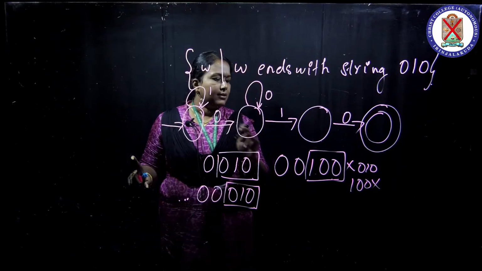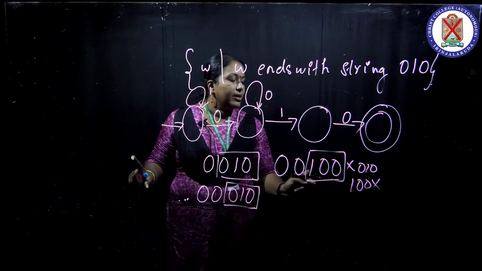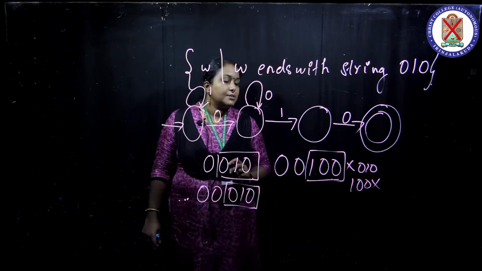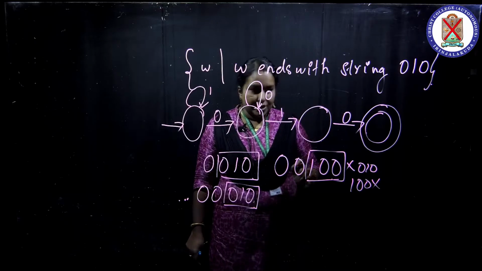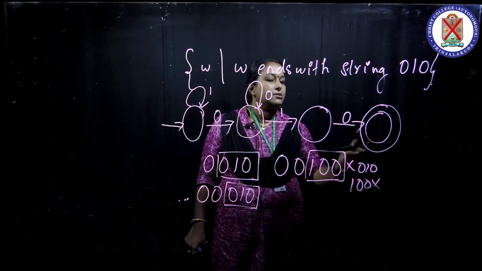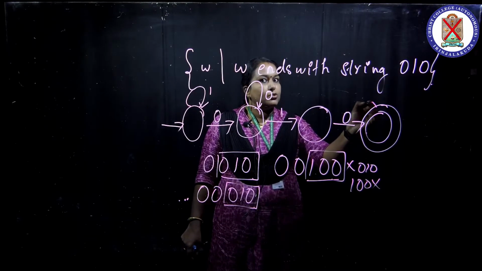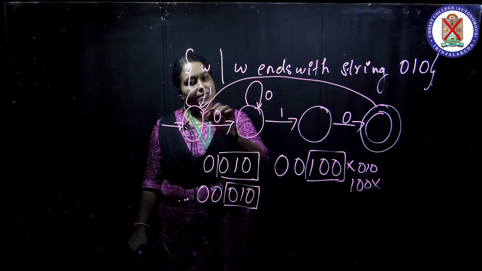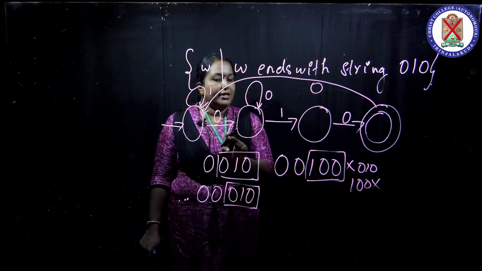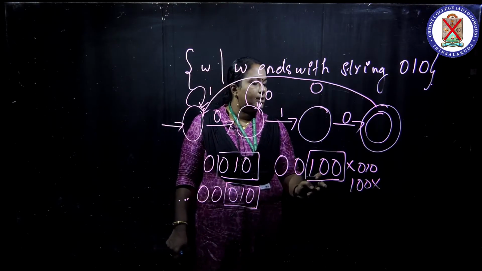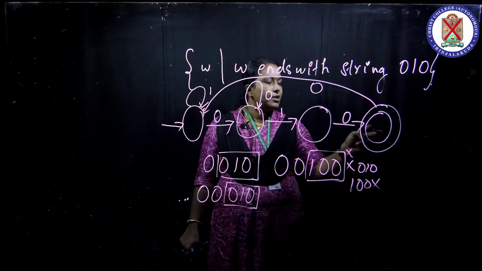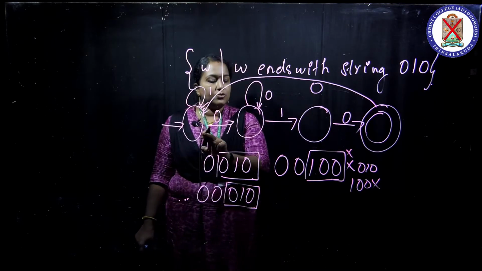So here 0, here 0, here 1, then 0 becomes accepting. So this must not occur. How can we check it? Here 0 comes, then again 0, it must not be accepted. So we move into the first state. If it moves to the first state, again we check whether 0, 1, 0 comes. It does not come, so this string is rejected. So when 0 comes in the end, we move into the first state.